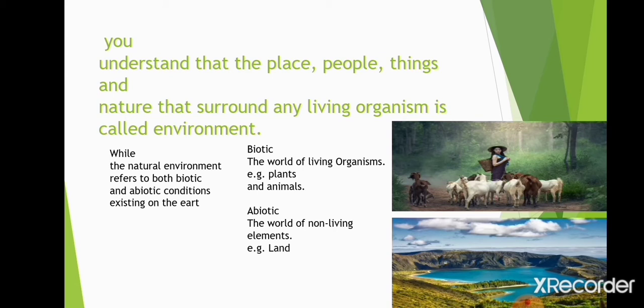Next is abiotic. All the non-living elements are part of this, such as land, mountains, plateaus, air, sunlight, etc. So in this way we have studied that the natural environment has these two elements, biotic and abiotic.